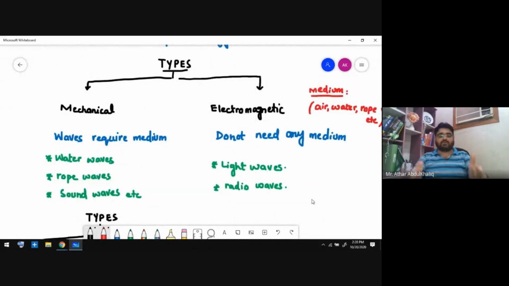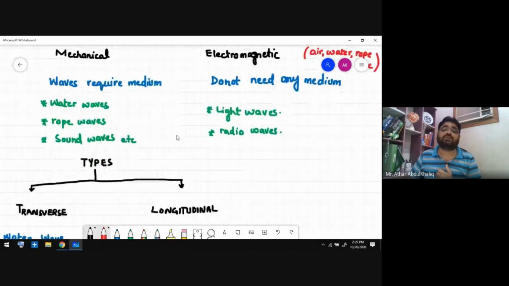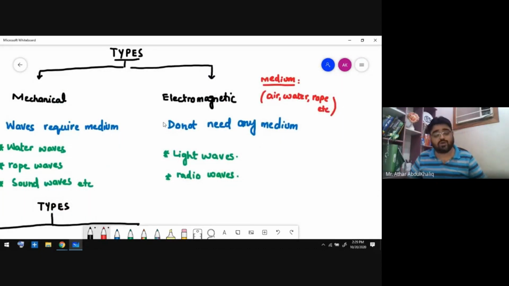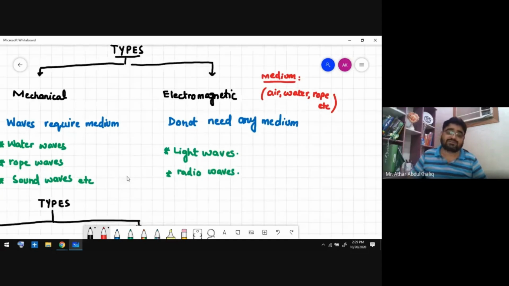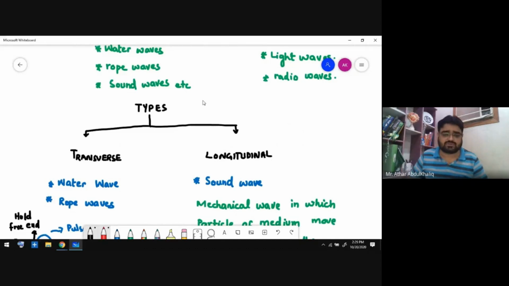What is a wave? A wave is a disturbance in a medium used to transport energy from one point to another point. These waves can be mechanical or electromagnetic. Mechanical waves require a medium, like water, like rope, like sound waves; they require a medium like air. Some waves do not need any kind of medium, like light waves or radio waves. These are called electromagnetic waves. We will not talk about electromagnetic waves now, because this is not our topic, but we will discuss them inshallah in grade 11. I don't know in which chapter of the second term, but it is there.